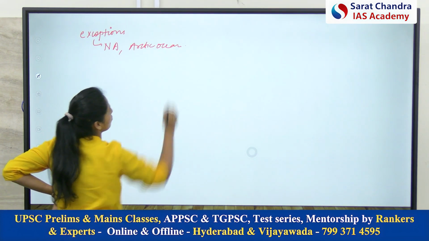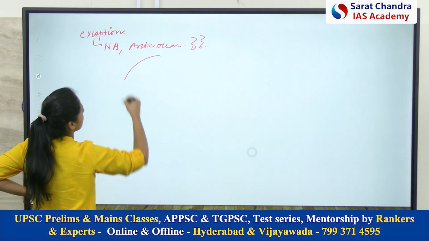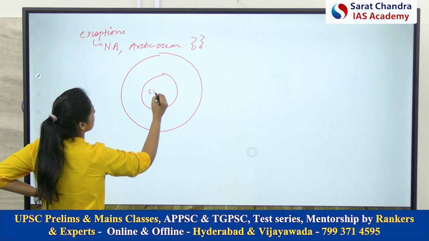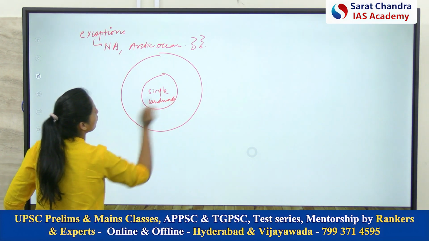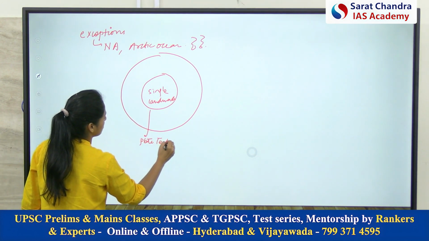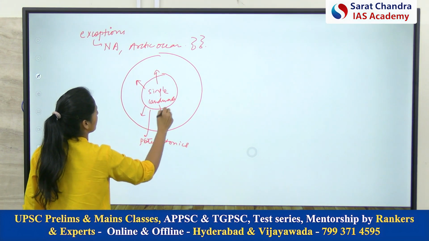So what is the reason for this? Around 200 million years ago, all the continents were part of a single landmass. And over a period of time, as a result of plate tectonics, these continents got distributed in different directions.